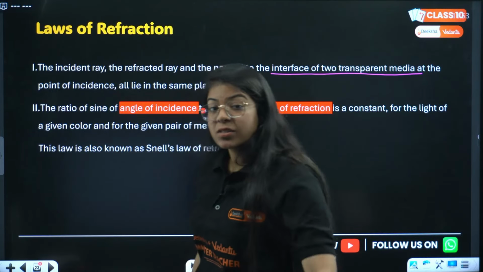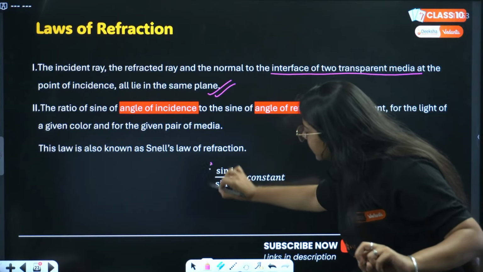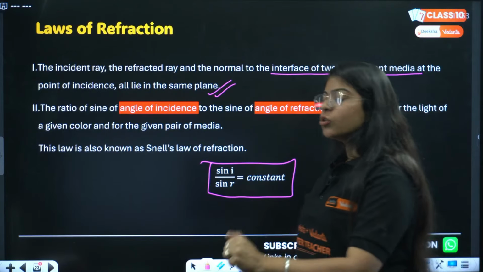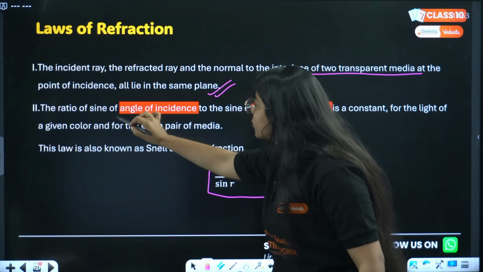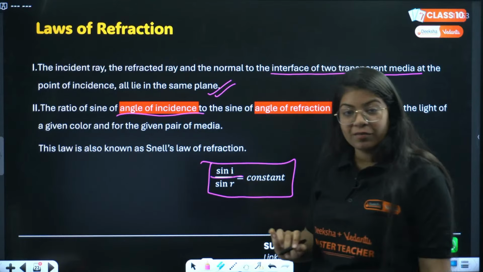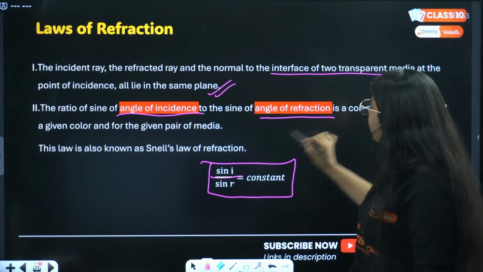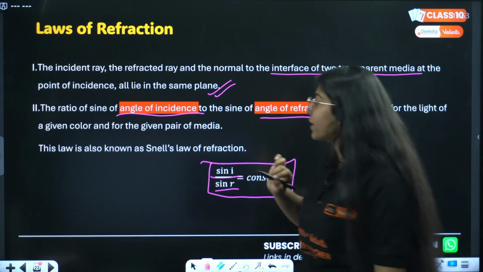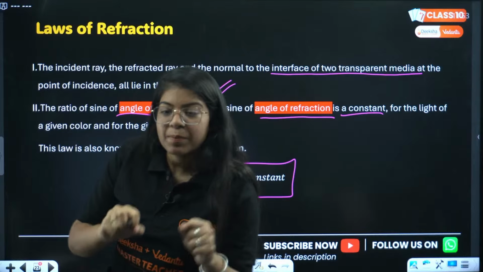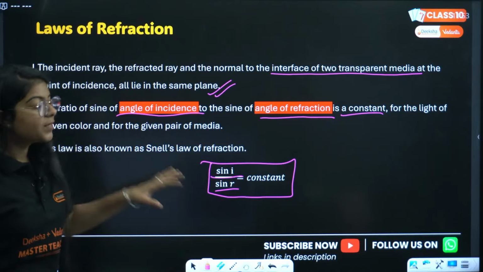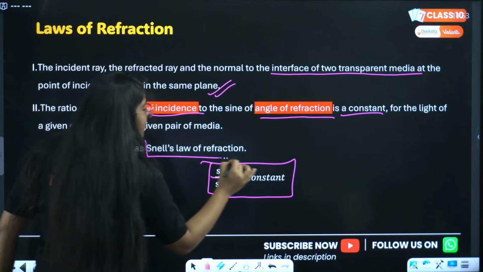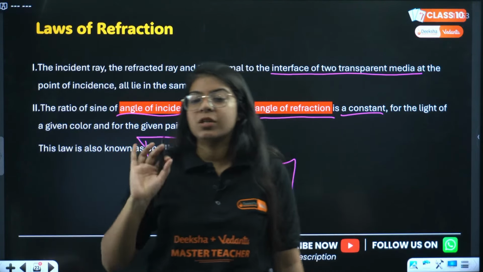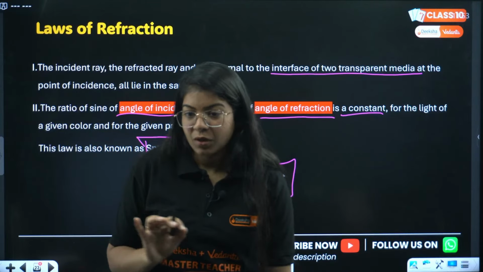Next, the second law of refraction. Basically, this is the law of refraction: sin i divided by sin r equals a constant. The ratio of the sine of the angle of incidence to the sine of the angle of refraction is a constant for light of a given color for a given pair of media. This is also called Snell's law of refraction. These laws are important. They can directly ask you in the examination. Okay?